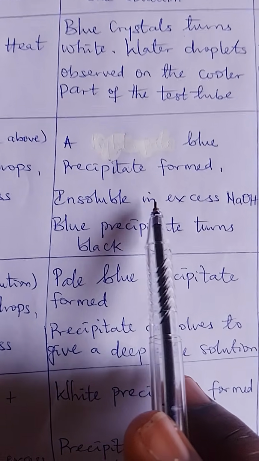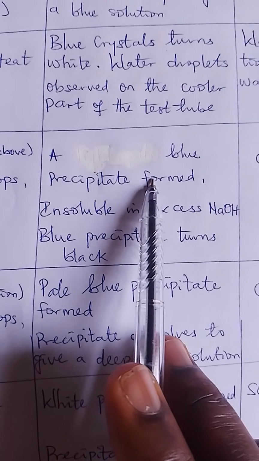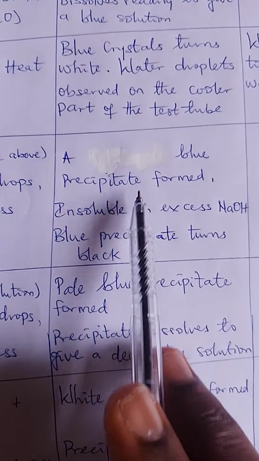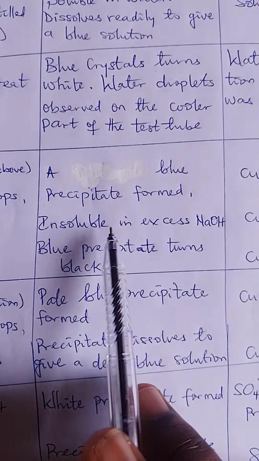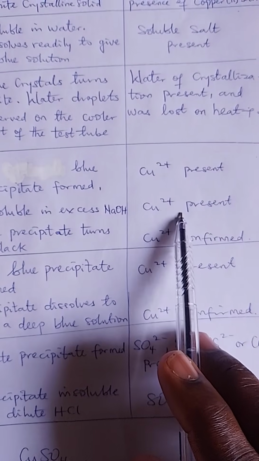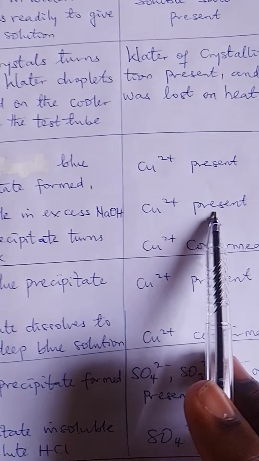Then in SS, what do you observe? The same precipitate will not dissolve. And when it doesn't dissolve, that means the salt is still insoluble in excess sodium hydroxide. So you write insoluble in excess sodium hydroxide, which still confirms the presence of what? Copper 2 plus. So you write copper 2 plus present.